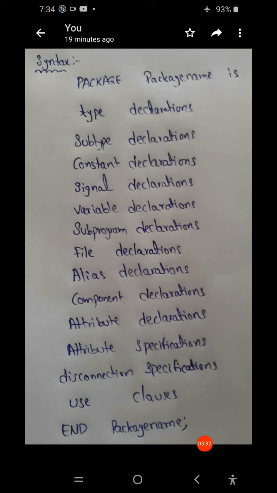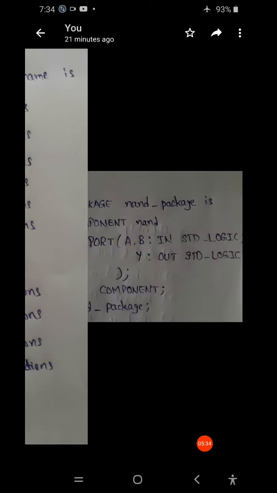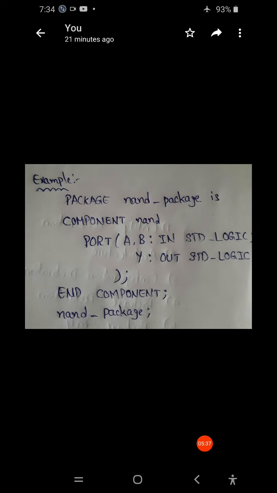Now coming to the package declaration example. First it has to start with the package keyword. Next, the package name is NAND package. We are taking a component, the NAND gate. For this NAND gate, the input variables are A and B, so we write them as in std_logic.